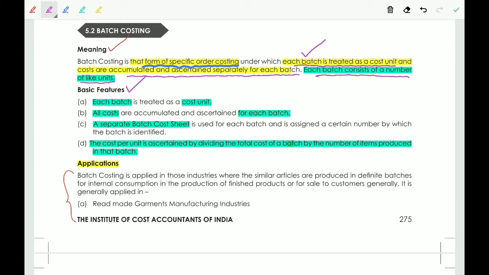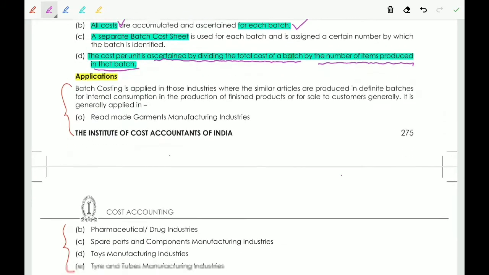Basic features of batch costing. The first one is each batch is separately treated as a cost unit. Next, all costs are accumulated and ascertained for each batch. Next, a separate batch cost sheet is prepared for each batch. Fourth, the cost per unit is ascertained by dividing the total cost of the batch by the number of items produced in that batch.